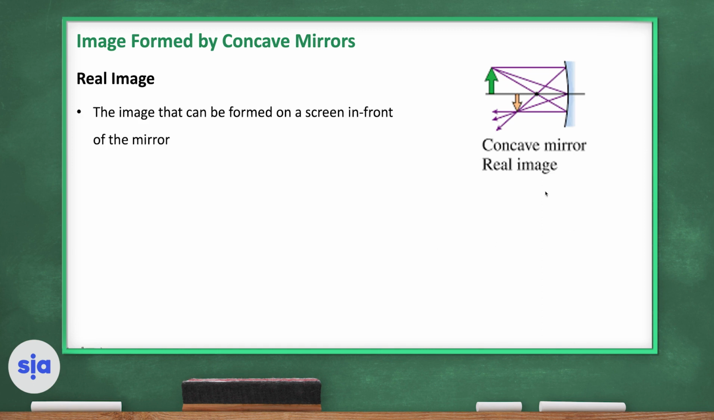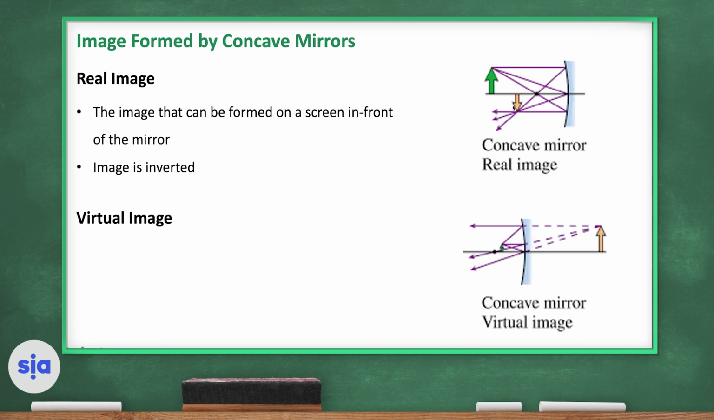Now, let's compare the real image formed by concave mirrors and the virtual image. If the image is formed on a screen in front of the mirror, so here is the object, and here are the incident rays, and here are the reflected rays, the image is a real image formed by a concave mirror. The image is inverted and smaller in size.